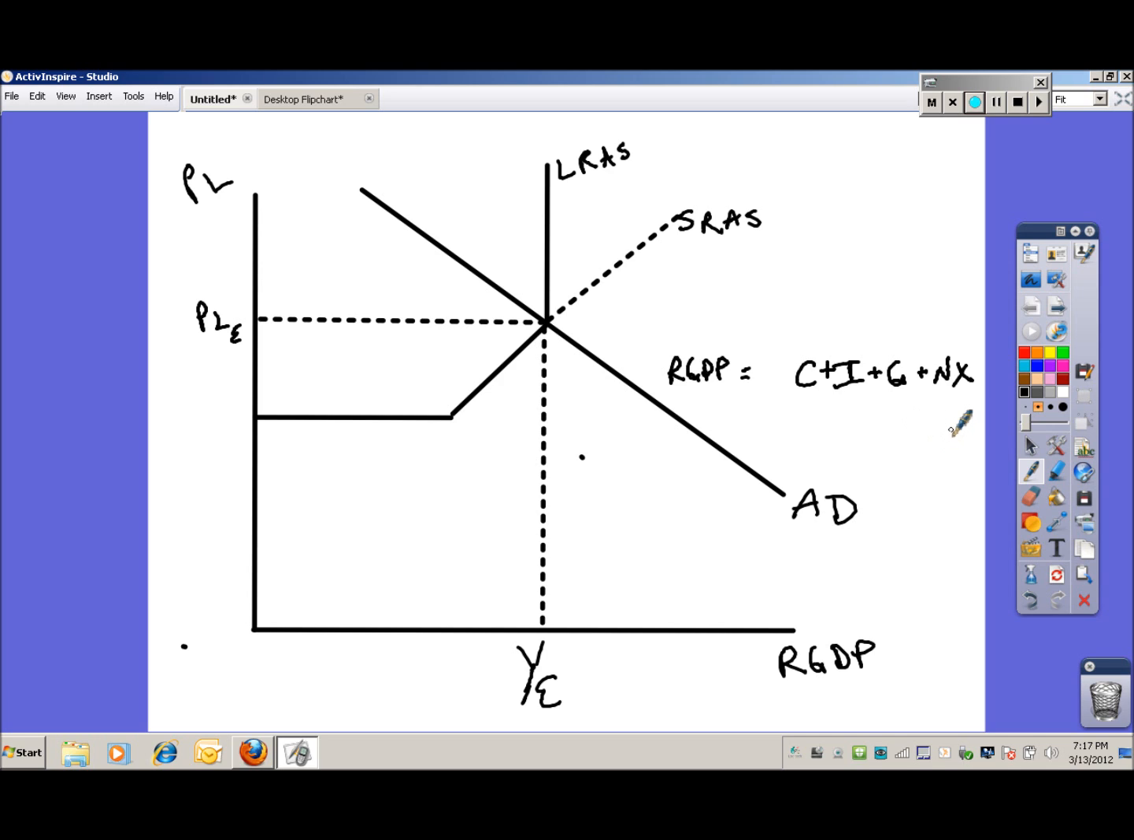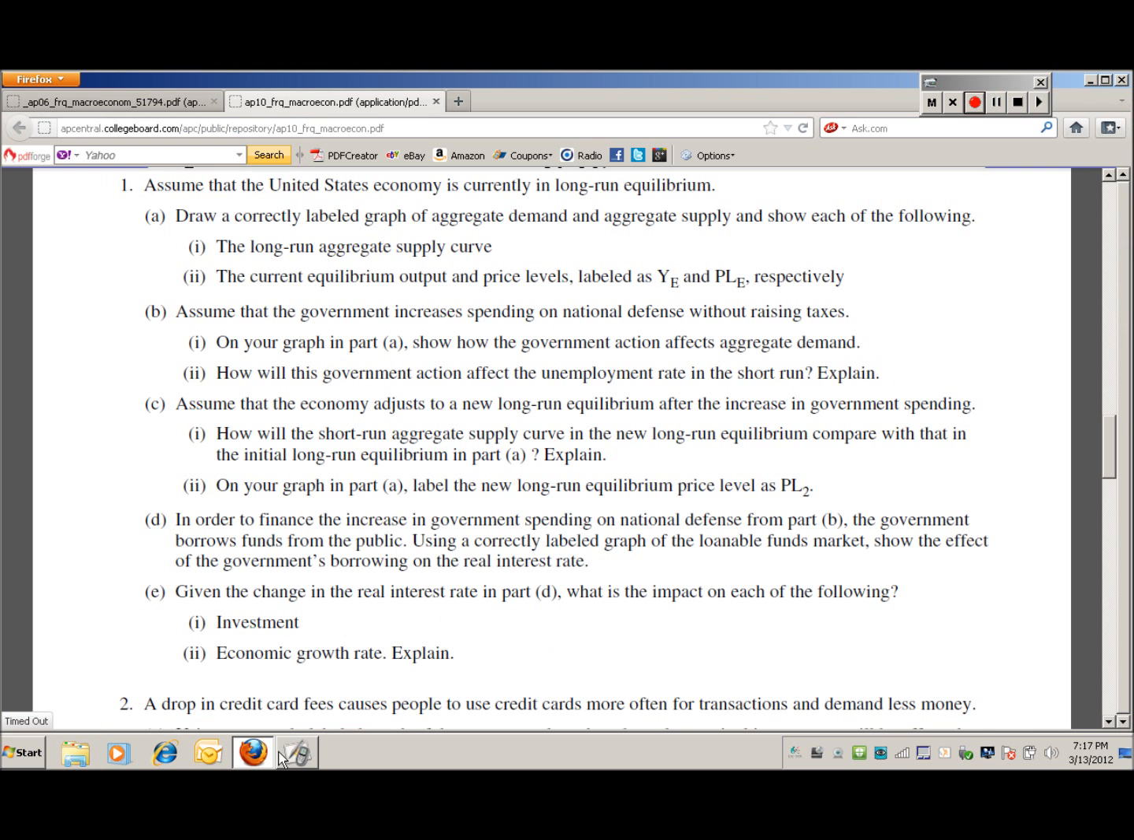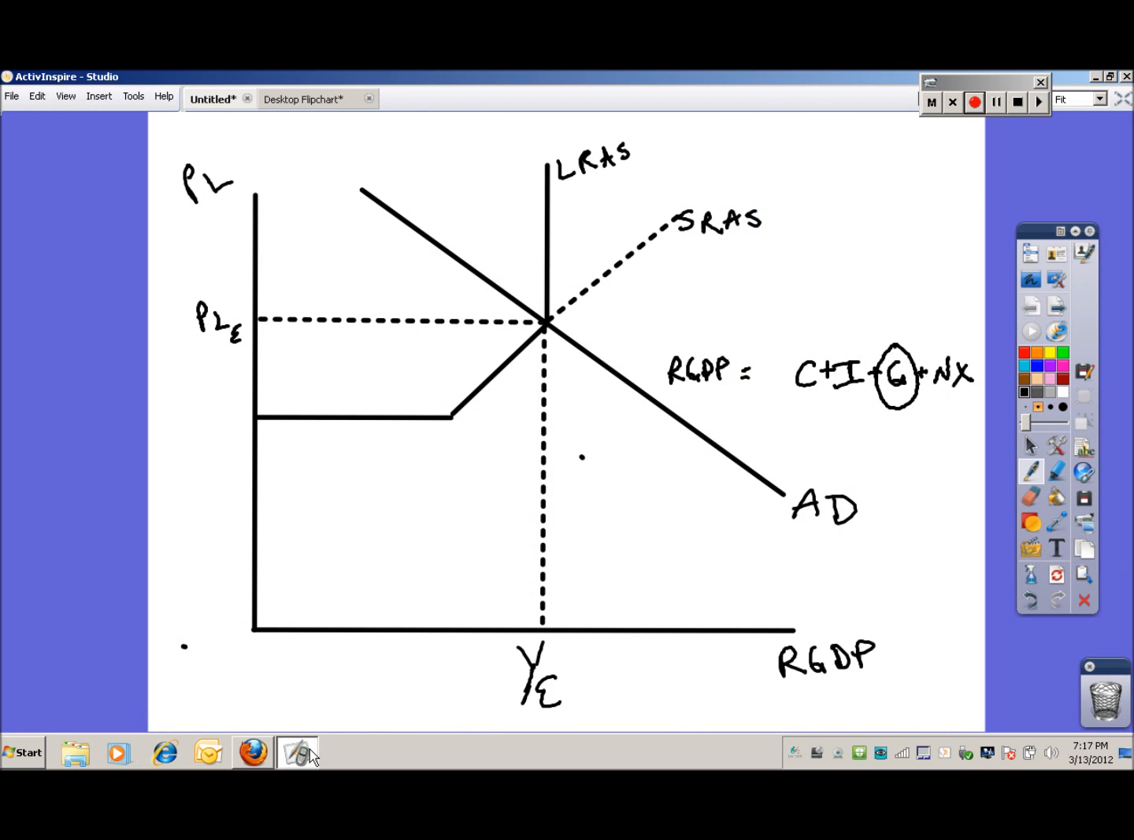Well, if the government is increasing its spending while not doing anything to taxes, because remember, taxes can have an effect on real GDP, this is a fiscal policy. They're trying to get you to understand that there is no negative consequence, at least in this case, to increasing government spending because they're not raising taxes in order to do it. This increase in spending is actually going to have a positive effect on aggregate demand.